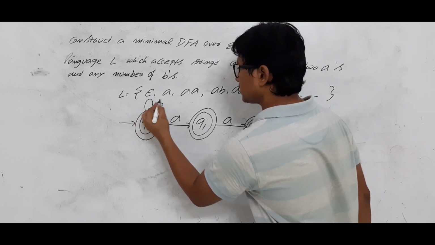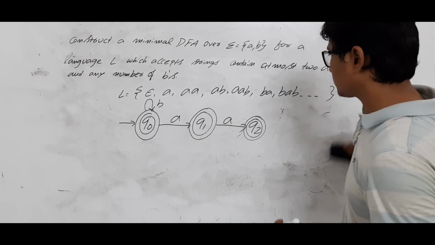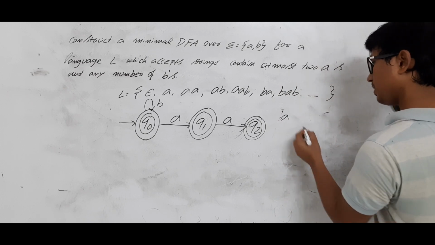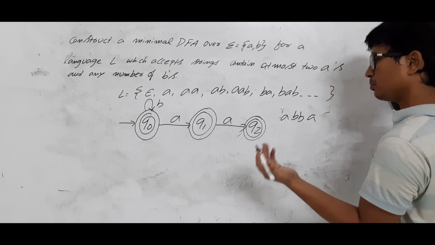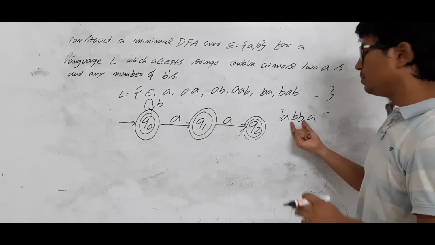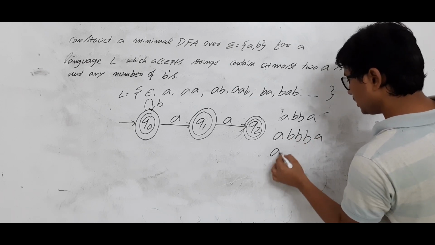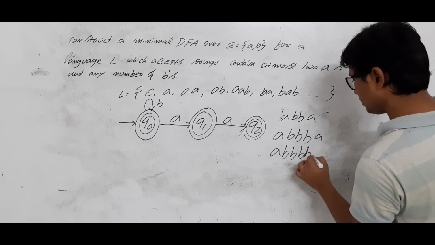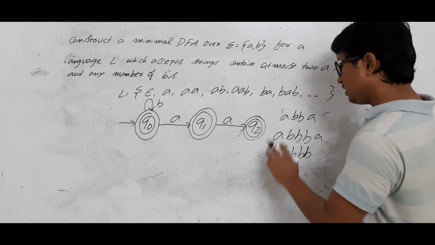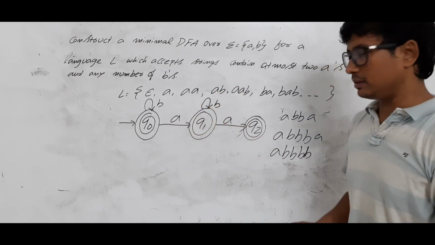So I will keep the B's here like this. Now we'll come to this case. What about the B here? I have seen a single A, and I am seeing 2 B's. This should be accepted, because it has at most 2 A's, and there are only 2 B's. There is no restriction on the B's. So even this one is accepted. With 3 B's, it has at most 2 A's, so 1 A is possible. So after seeing 1 A, any number of B's is possible. So I am keeping it like this.